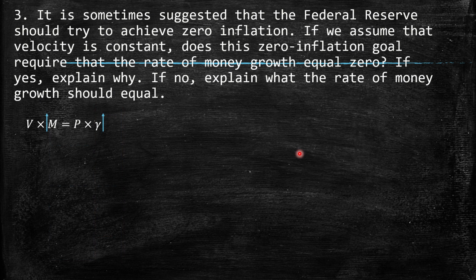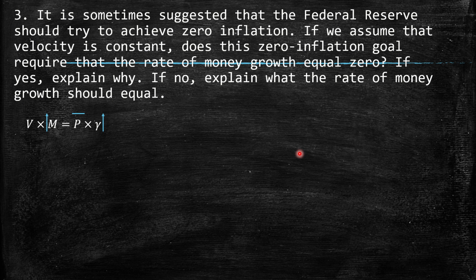3. It is sometimes suggested that the Federal Reserve should try to achieve zero inflation. If we assume that velocity is constant, does this zero inflation goal require that the rate of money growth equals zero? If yes, explain why. If no, explain what the rate of money growth should equal. Well, we have here that the prices are exactly the same.